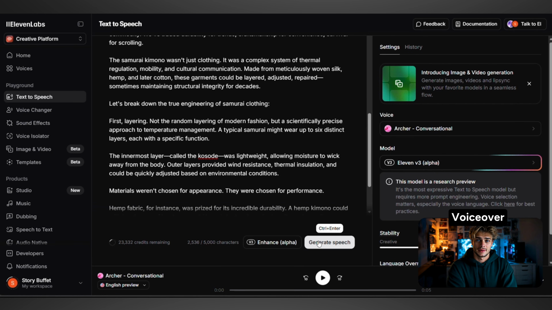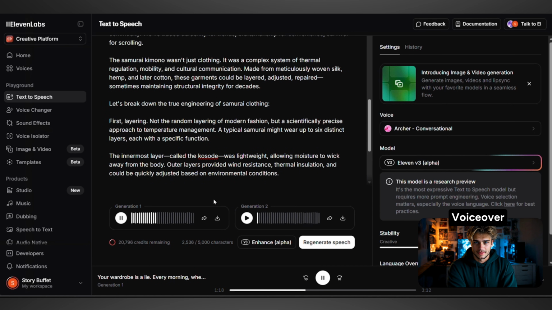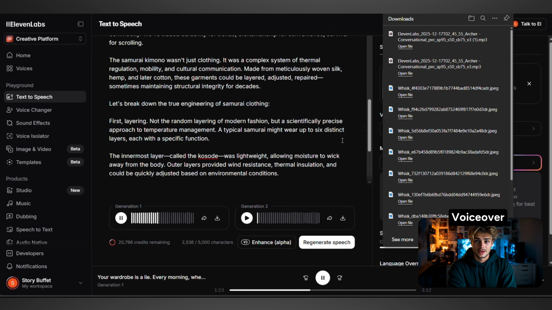Insert your script, format it accordingly, and generate it. Then listen back to both options and download the best delivered voiceover. Do the same for the rest of your script.